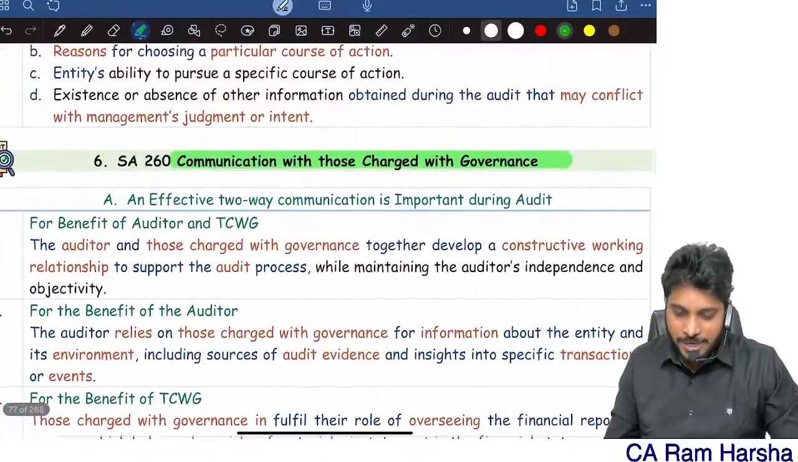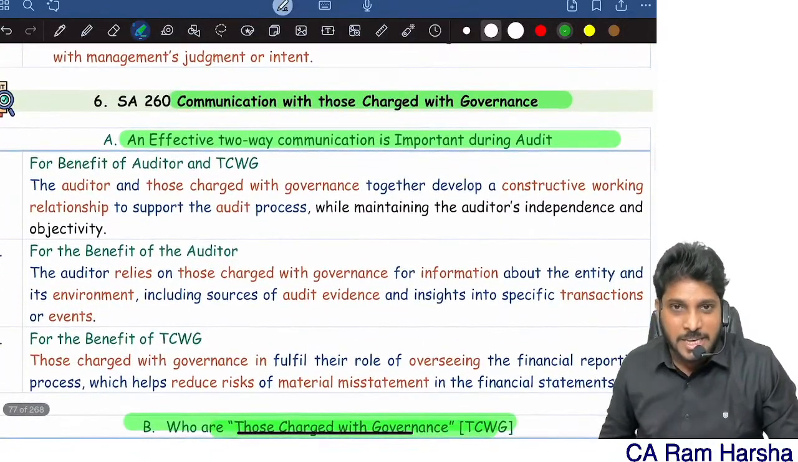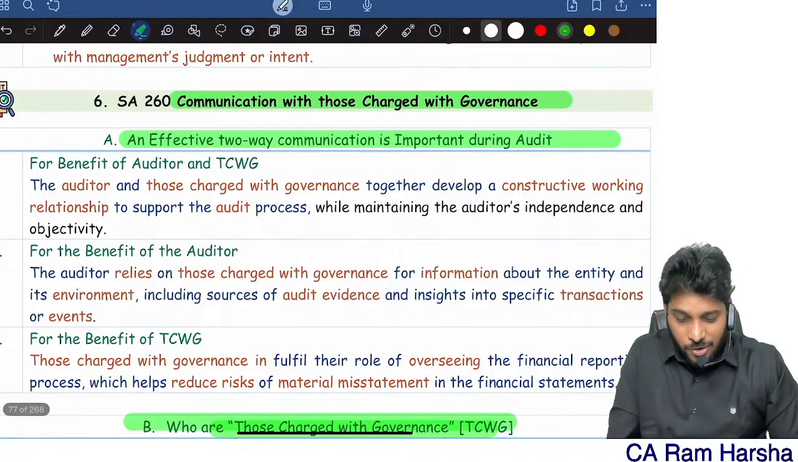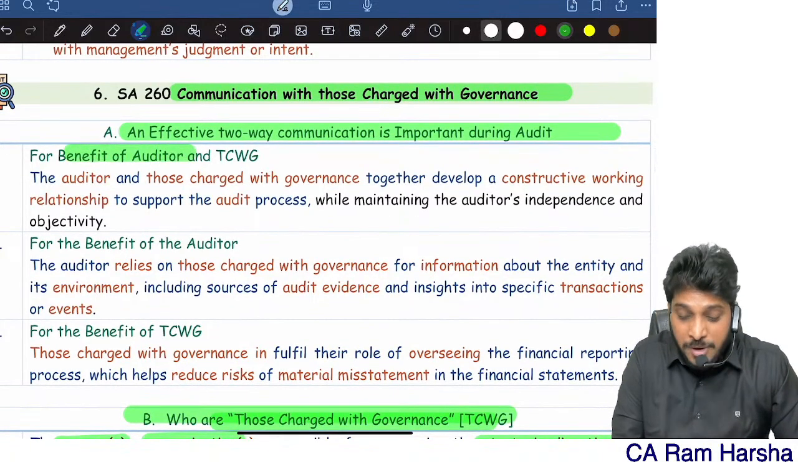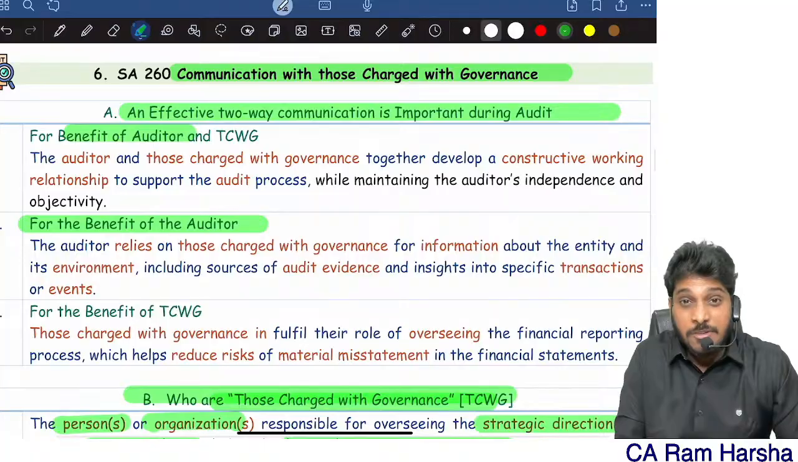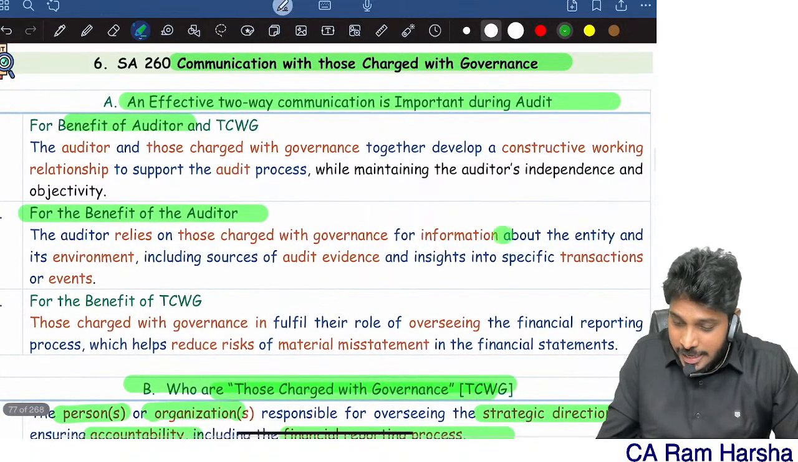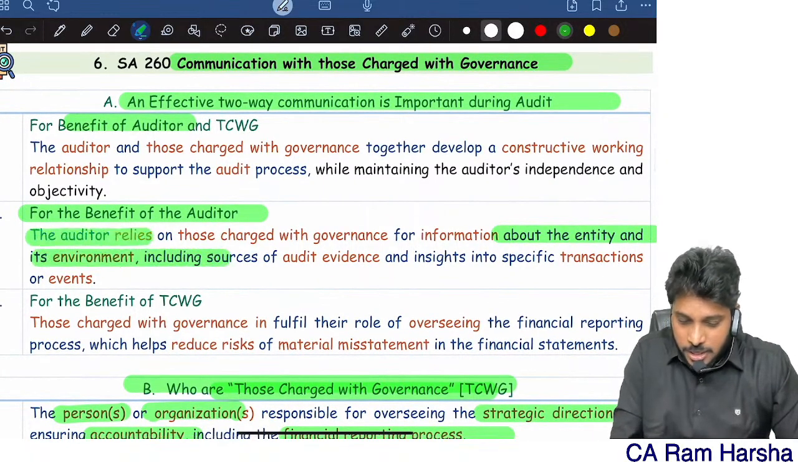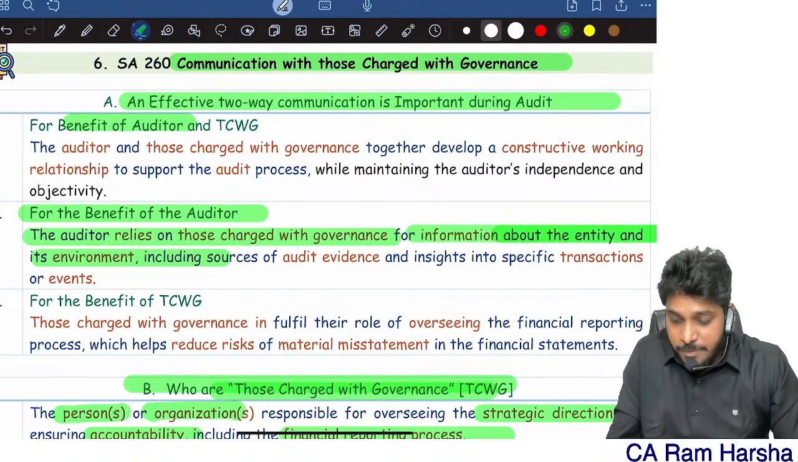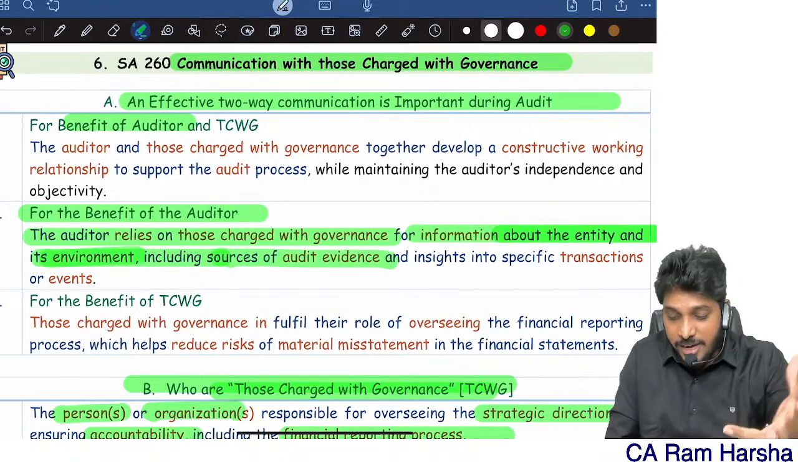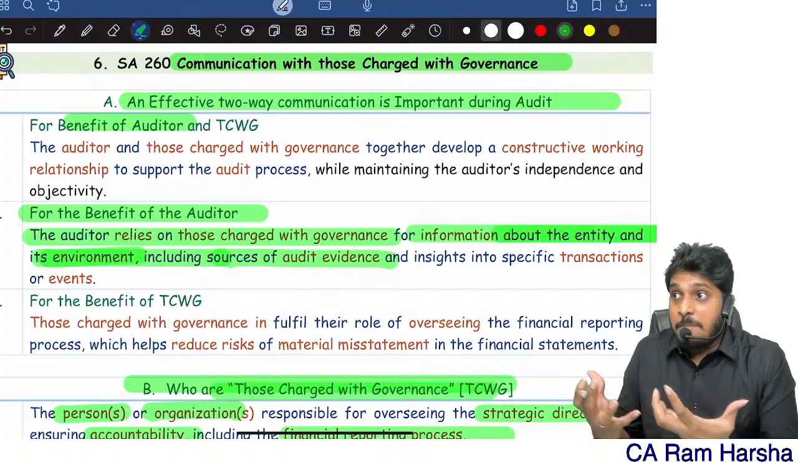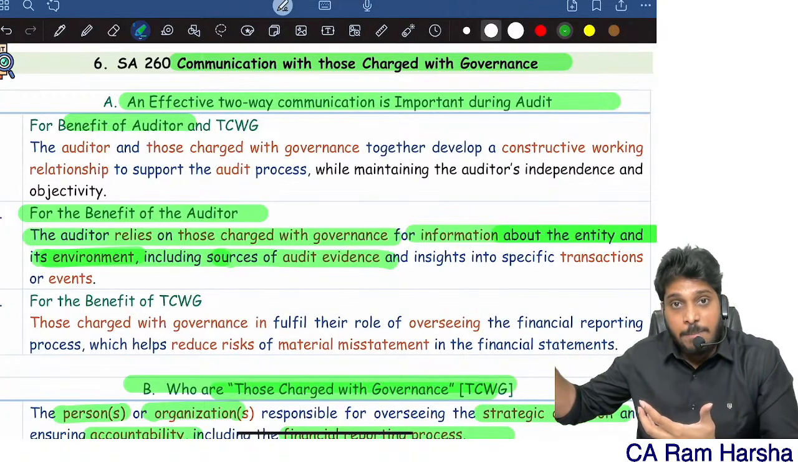An effective two-way communication process is important. Why? It benefits the auditor. How does it benefit the auditor? He will get a benefit. The auditor relies on top management for information about the entity, including the audit evidence. Yes or no? So you will get better evidence if you are communicating with top management.